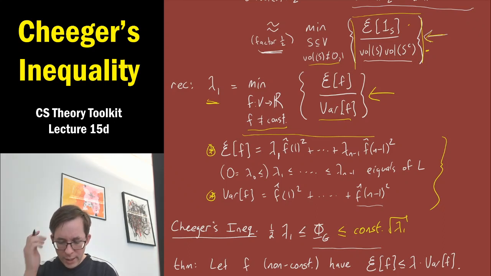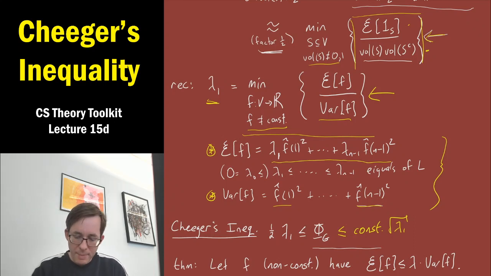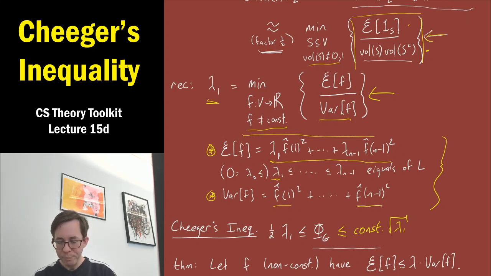Okay, so long story short, if you could minimize over any f, which basically means you can make these squared coefficients whatever you want, well, if you were trying to minimize this expression, you sort of move all the squared coefficients mass onto the smallest possible eigenvalue coefficient, which by our ordering is lambda 1.